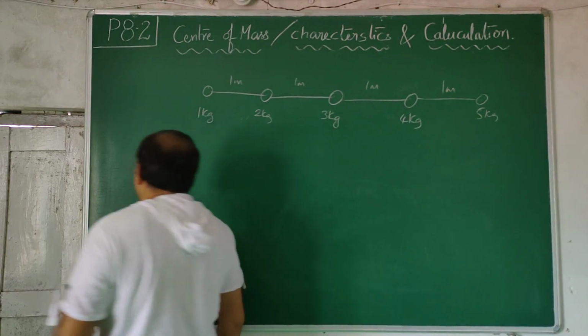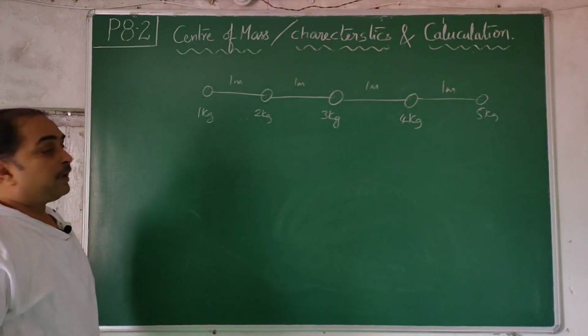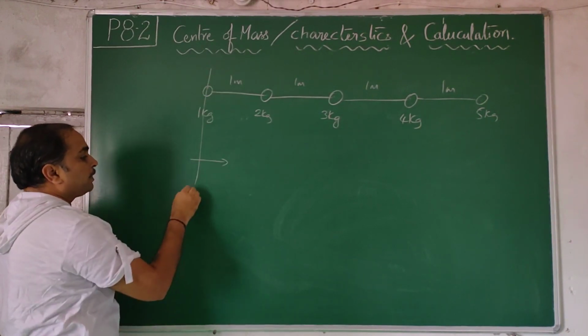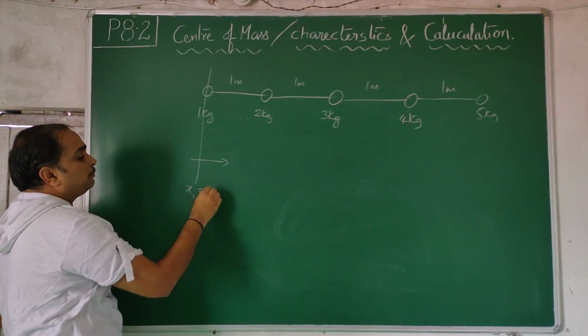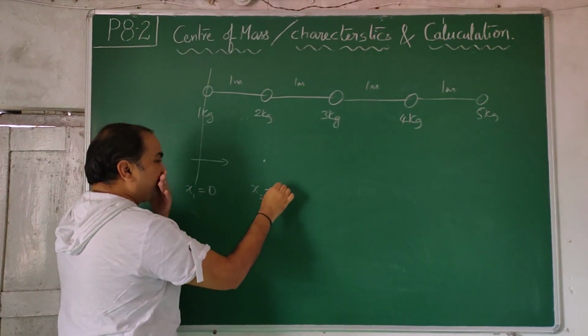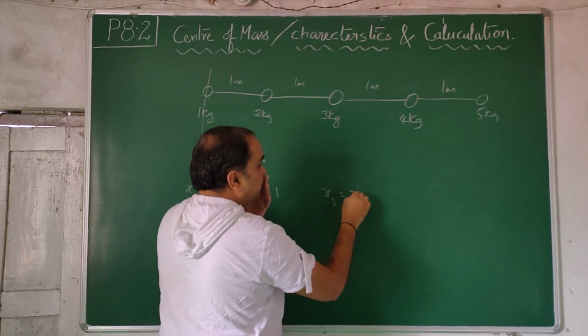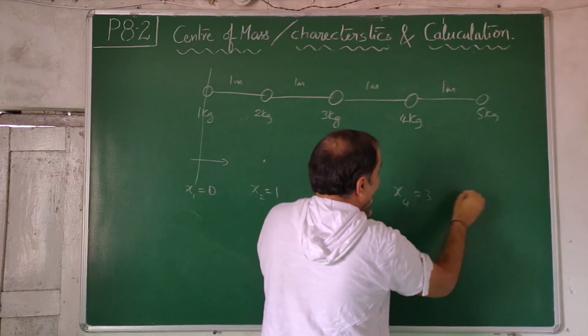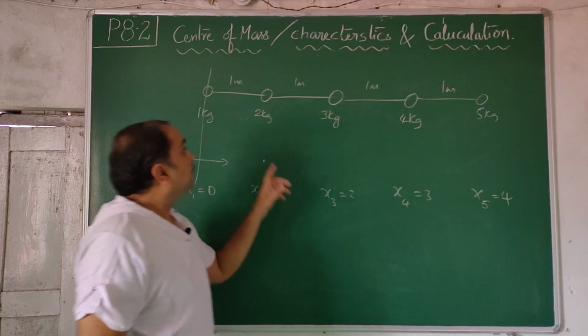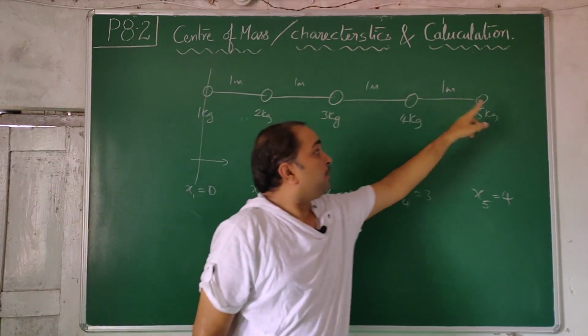Now the question is from where you want. From where you want. So I take this as the origin. x1 is equal to 0. Here, after coming here, you will come to x2. The second particle is at 1. x3 is 2, x4 is 3, x5 is 4. 1 meter, 2 meter, 3 meter, 4 meter.